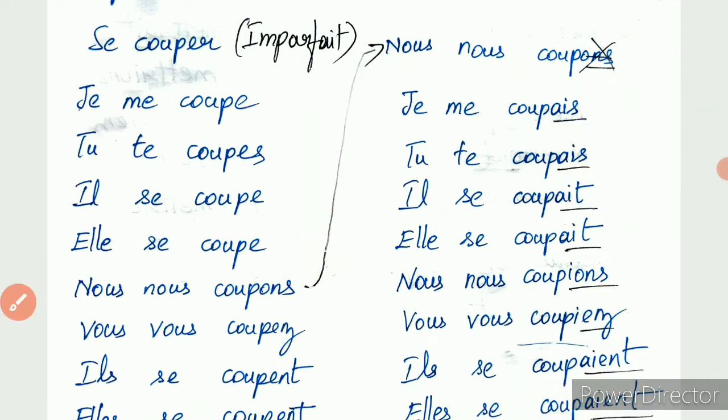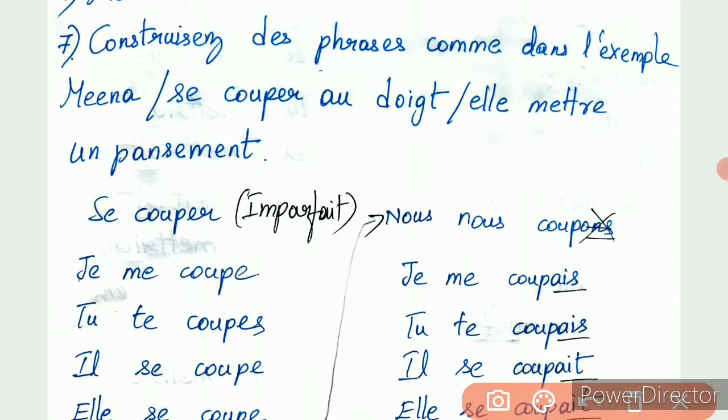Now let us go to the example. In the example, se couper is a verb. The word se itself indicates that it is le verbe pronominal. What is le verbe pronominal? The pronominal verb describes an activity done by an individual. That is separate.